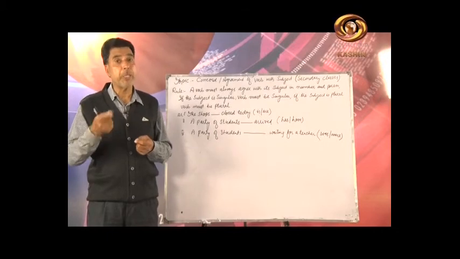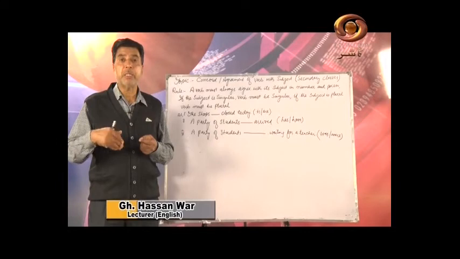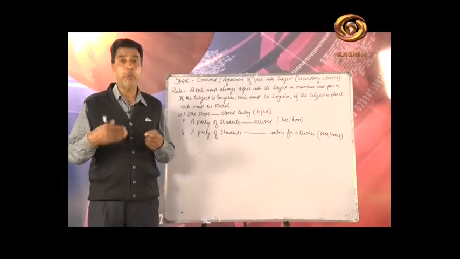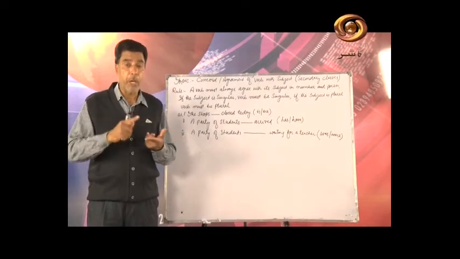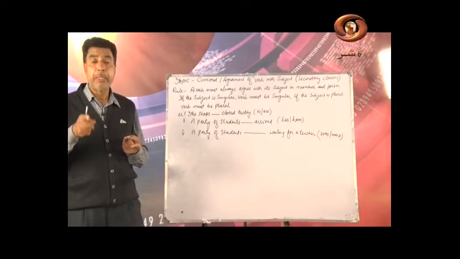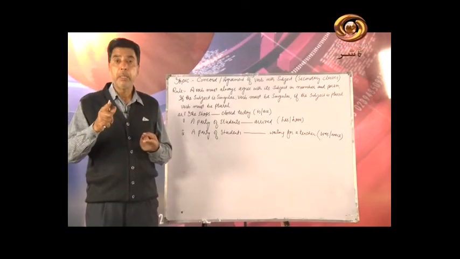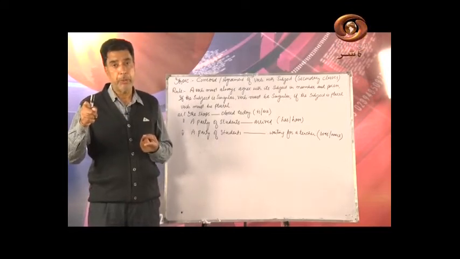When I talk about person, whether we write first person, second person, third person, singular, plural, whatever it is, that is, I say, number and person. So a verb must always agree with its subject in number and person. That is, when the subject is singular, the verb must be singular.